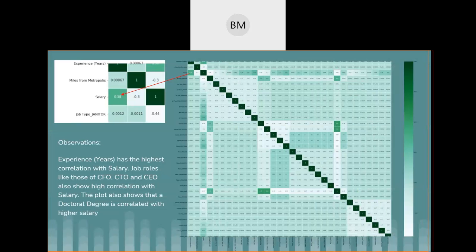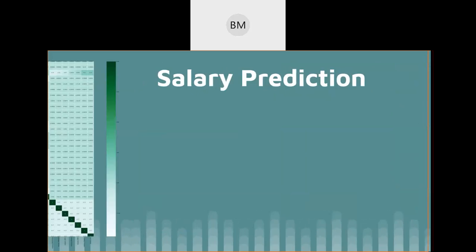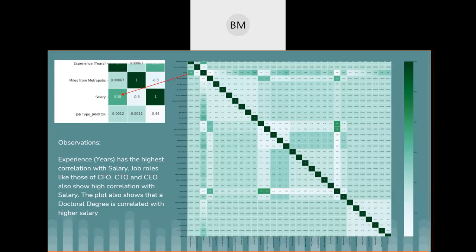We can also see strong correlations with some values, like the job roles CFO, CTO, and CEO, which have a high correlation with salary. We can see that in the plot, and the plot also shows that a doctoral degree is also highly correlated with salary.